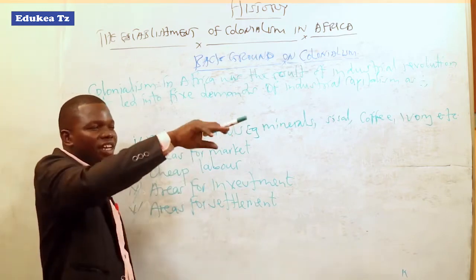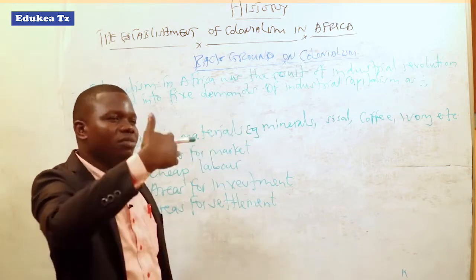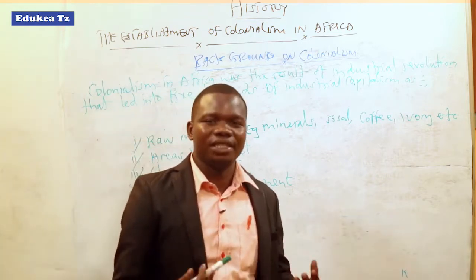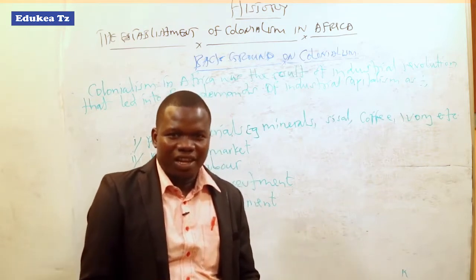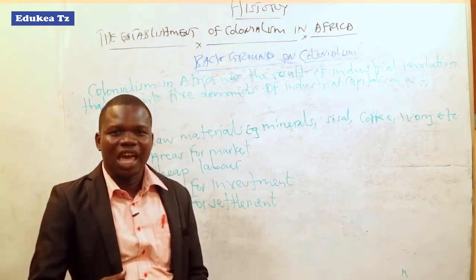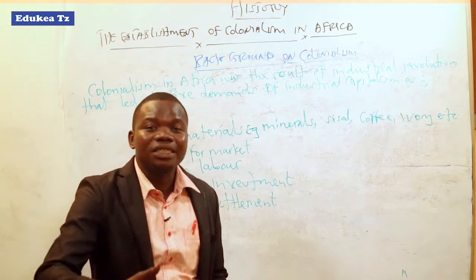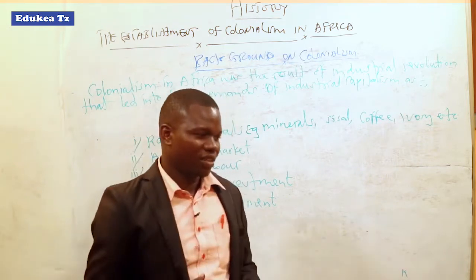And in the findings of those explorers, missionaries, traders, companies, and associations, they got to know that the African continent was one of the best solutions.